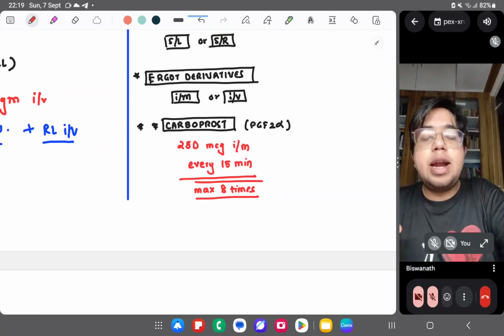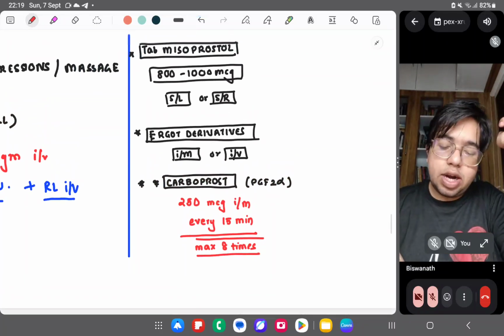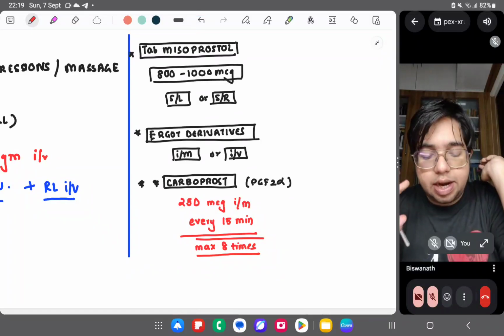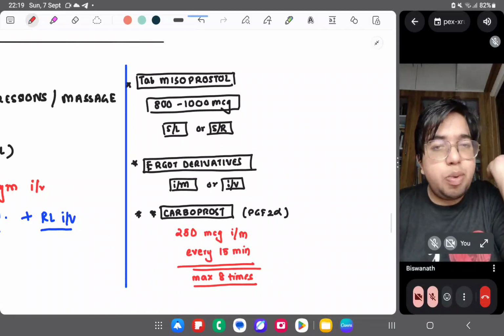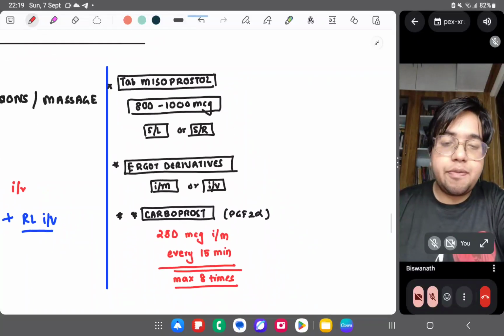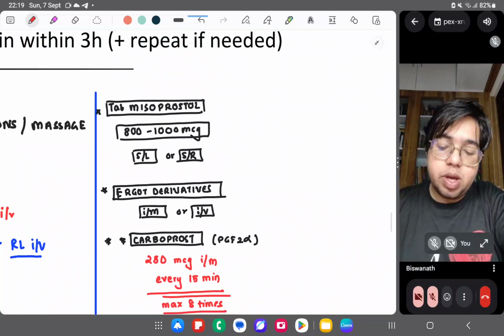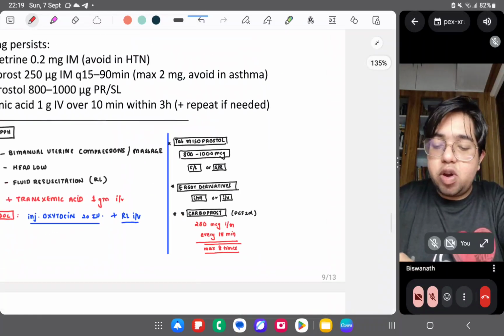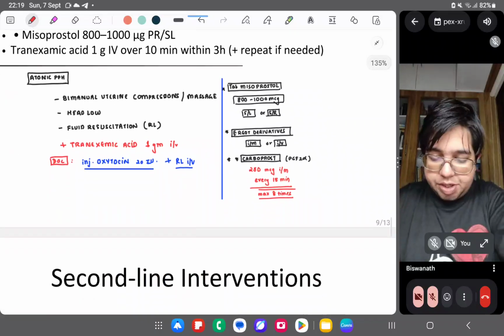Okay, and these drugs, this ergot derivatives and carboprost, please don't use in asthmatic patients, right? You can use misoprostol. It's safe in asthmatics. In asthmatics, the misoprostol is safe. Okay, done. This is the pharmacological management of atonic PPH.